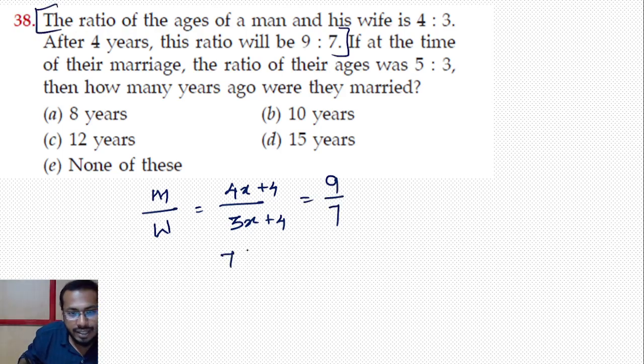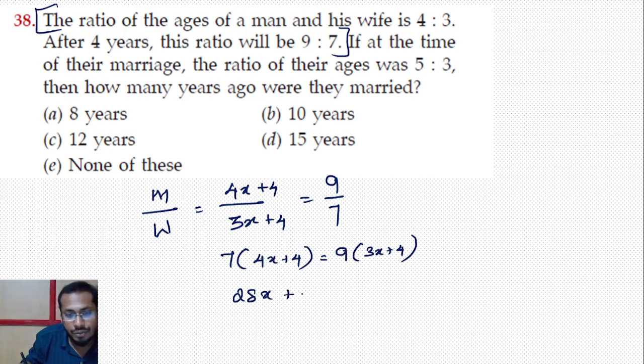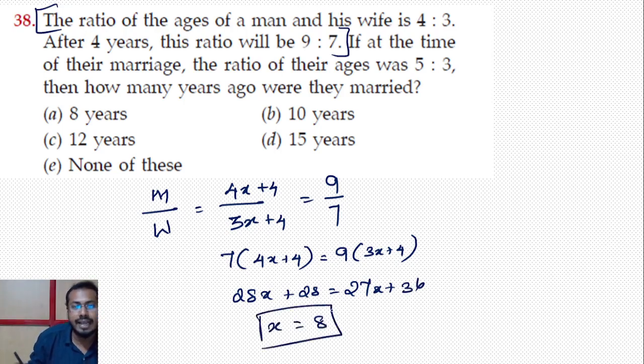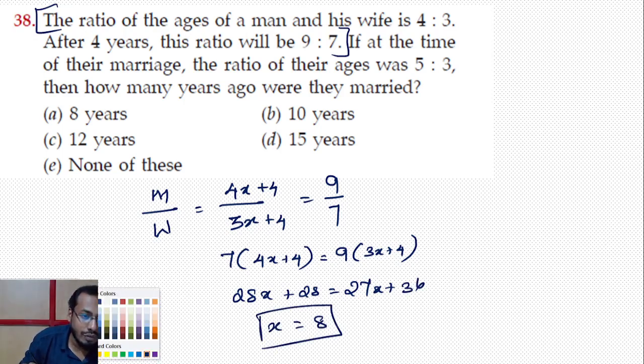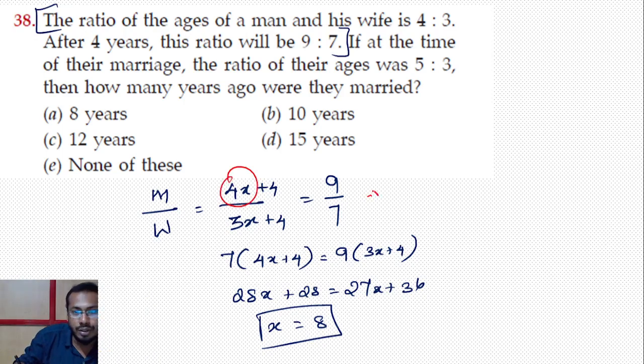Okay. So 7 into 4x plus 4, that is equal to 9 into 3x plus 4. So 7 4 times 28, x plus 7 4 times 28, that is equal to 9 times 3 is 27, x plus 9 times 4 is 36. Right? So x is equal to 8, correct? X is equal to 8 means what is the age of the husband and wife? So 4x, 8 into 4 is what? 32, and 8 into 3 is what?